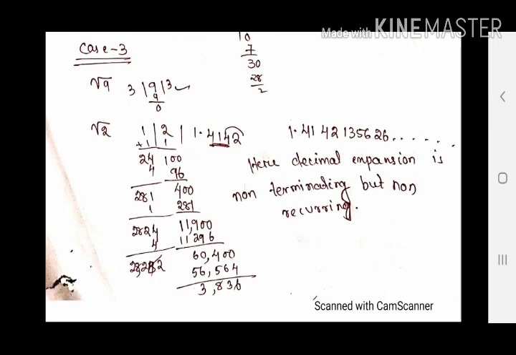The example: 1.333333, and also in the second example we have taken, 2 digits were repeating. I think the example was 19 by 7. And in the third example we have taken, 4 digits were repeated. If either a single digit or 2 digits or 3 digits or 4 digits are repeated again and again, we say non-terminating repeating or non-terminating recurring.